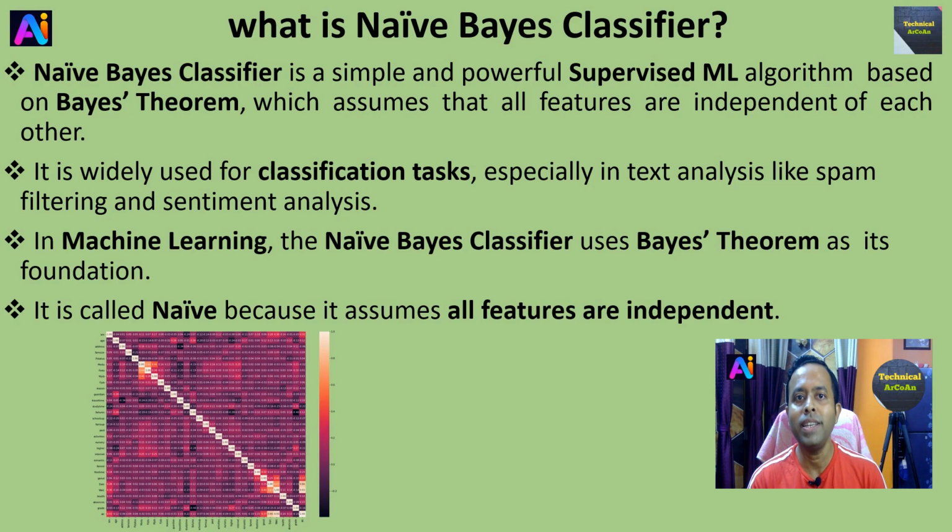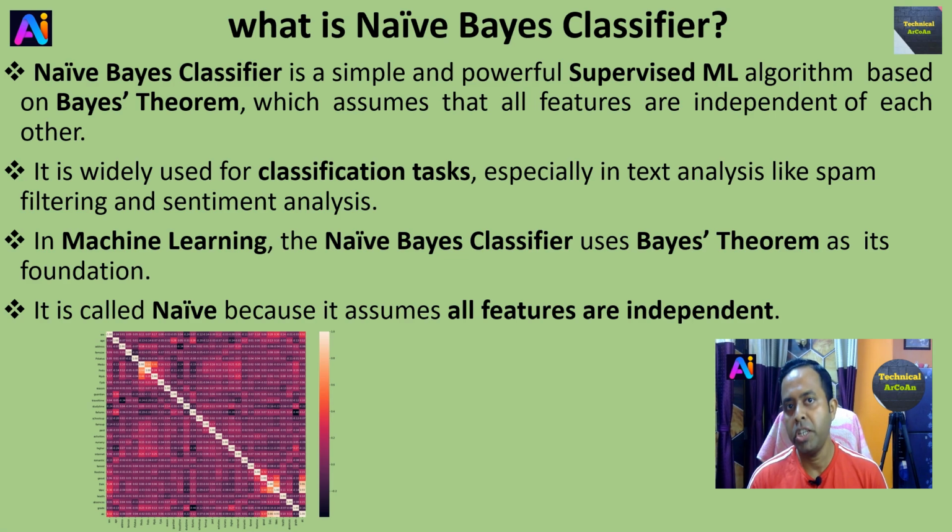Now I talk about what the Naïve Bayes Classifier is. The Naïve Bayes Classifier is a simple and powerful supervised machine learning algorithm based on Bayes Theorem. Actually, Bayes Theorem calculates the probability of an event based on prior knowledge of related conditions, right? Which assumes that all features are independent of each other. It is widely used for classification tasks, especially in text analysis like spam filtering and sentiment analysis. And today I will dive into the sentiment analysis problem.